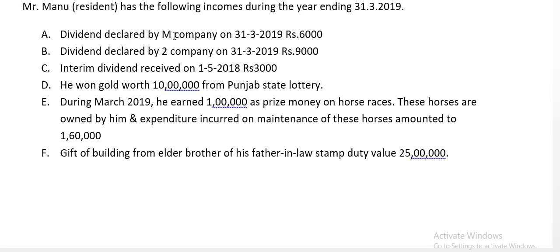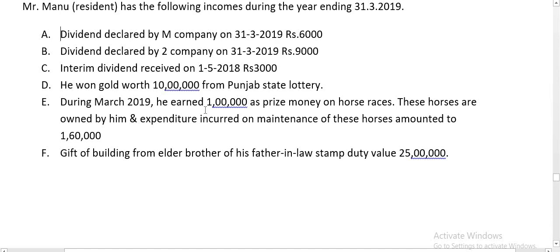Dividend declared by Two company on 31st March 2019, rupees 9,000. Interim dividend received on 1st May 2018, rupees 3,000. He won gold worth rupees 10 lakh from Punjab State Lottery. During March 2019, he won 1 lakh as prize money on horse races. These horses are owned by him and expenditure incurred on maintenance of the horses amounts to 1,60,000.